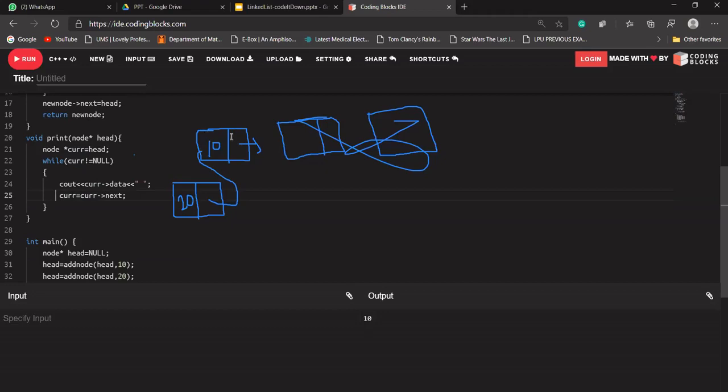Current is right now this, and current's next is null, so our current will be null. So it will again check the while loop, is current not equal to null? No, current is equal to null. This means the loop will terminate here, and it will not print anything after that. Rohit, is that clear now, or do you have any doubt again? If you have any doubt, we can discuss it on the board.